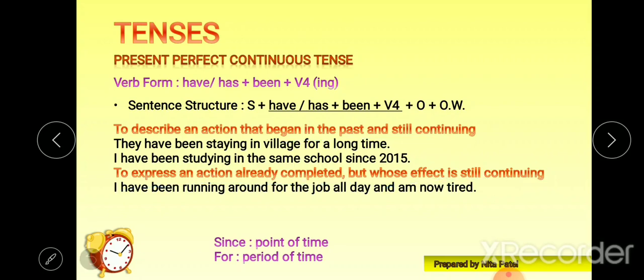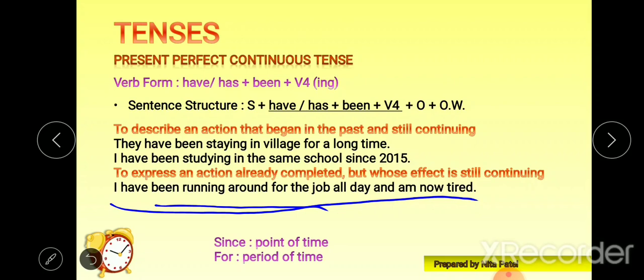Let's see the example. I have been running around for the job all day and I'm tired now. That means I started to get the job, and I've been working very hard to get a job for a whole day.